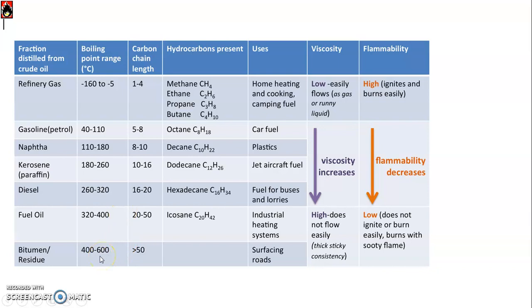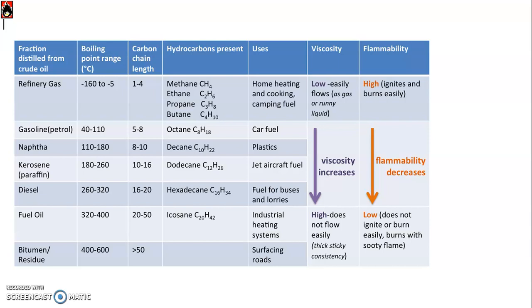That is, the fraction at the bottom of the tower is nothing but heavy oil, or you may call it fuel oil, which is a material called lubricating oil, or petroleum jelly, or greases, or wax. It consists of carbon atoms from C17 to C30, and its applications are that it is widely used in making ointment, cosmetics, as a lubricant, in